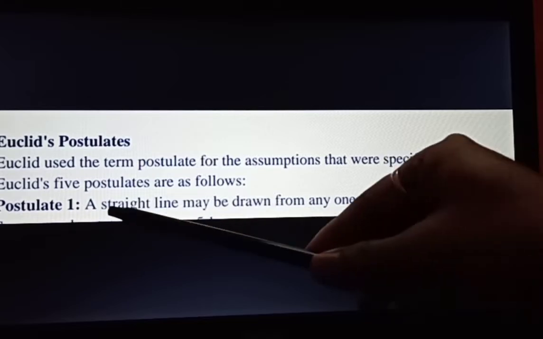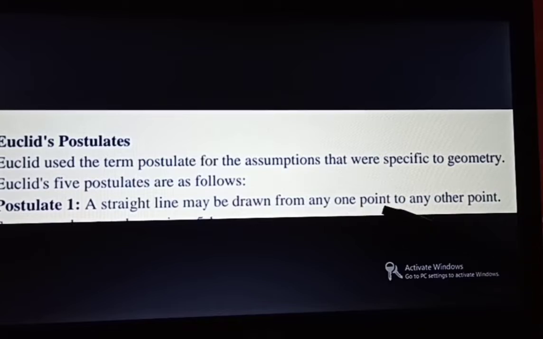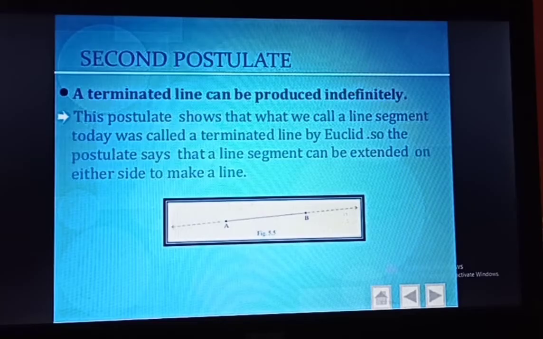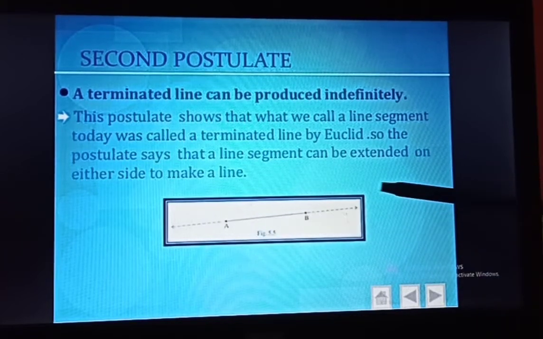Again, a straight line may be drawn from any one point to any other point. Second postulate: a terminated line can be produced indefinitely. So this is a terminated line and it can be extended on both sides indefinitely.